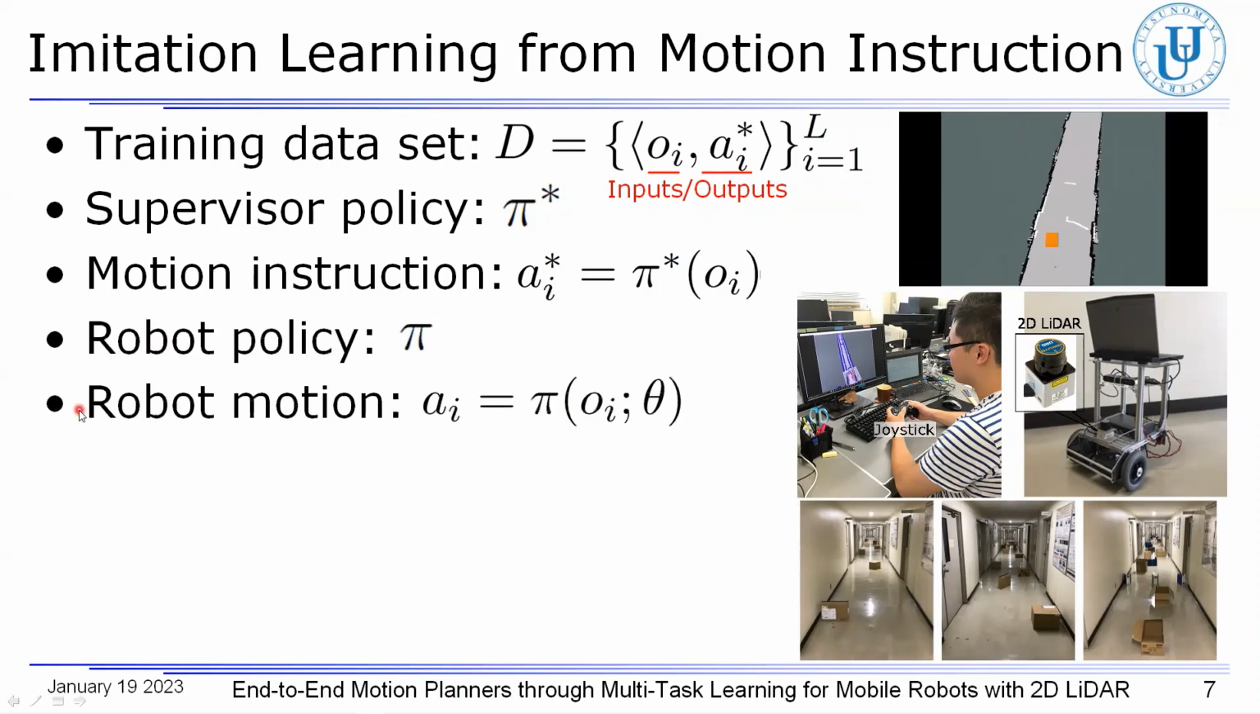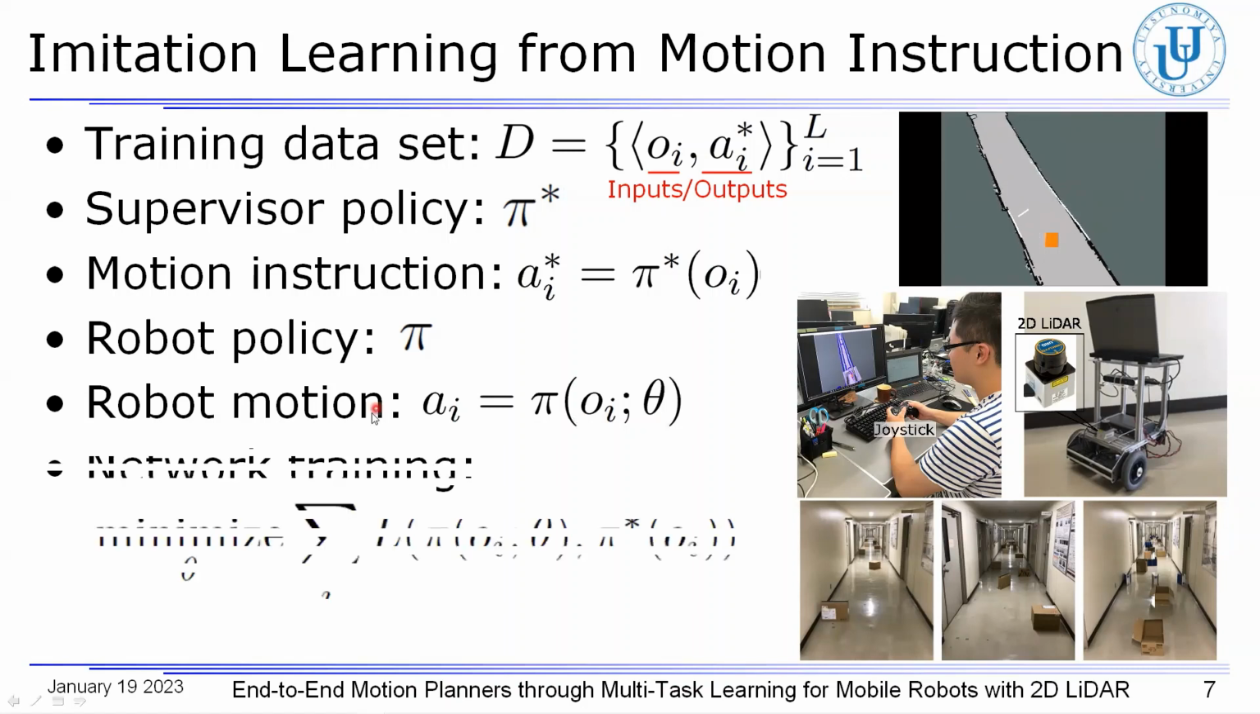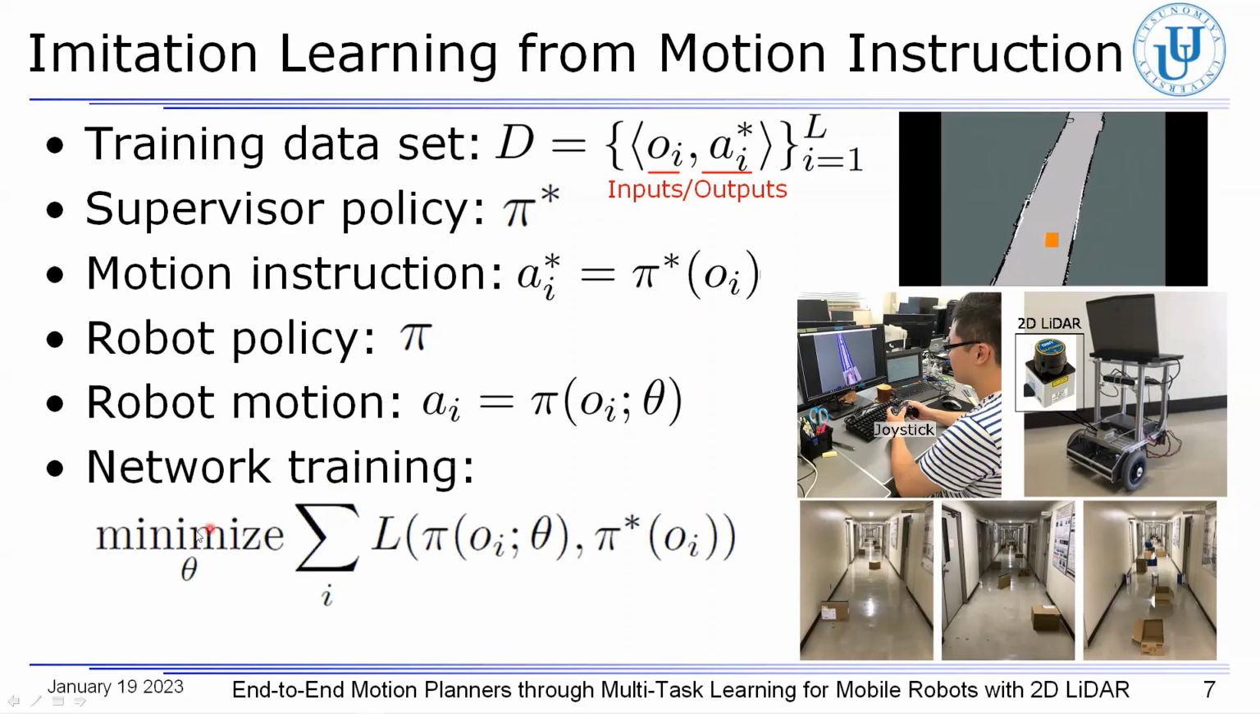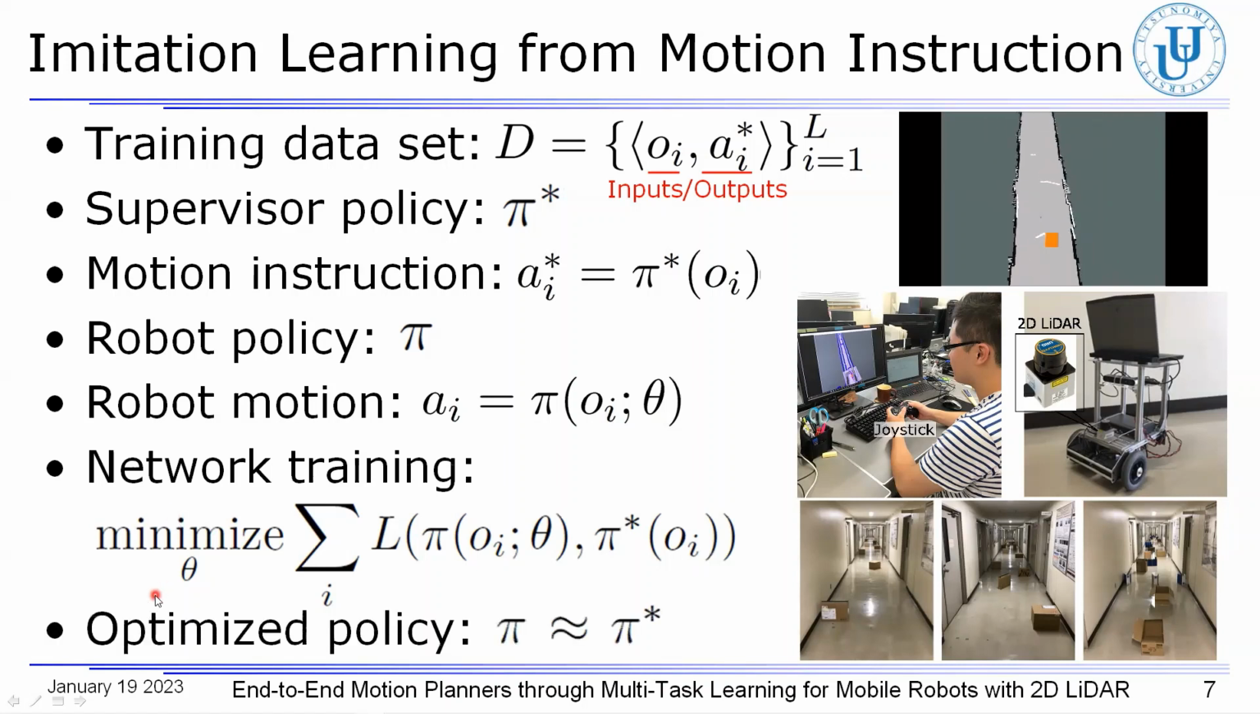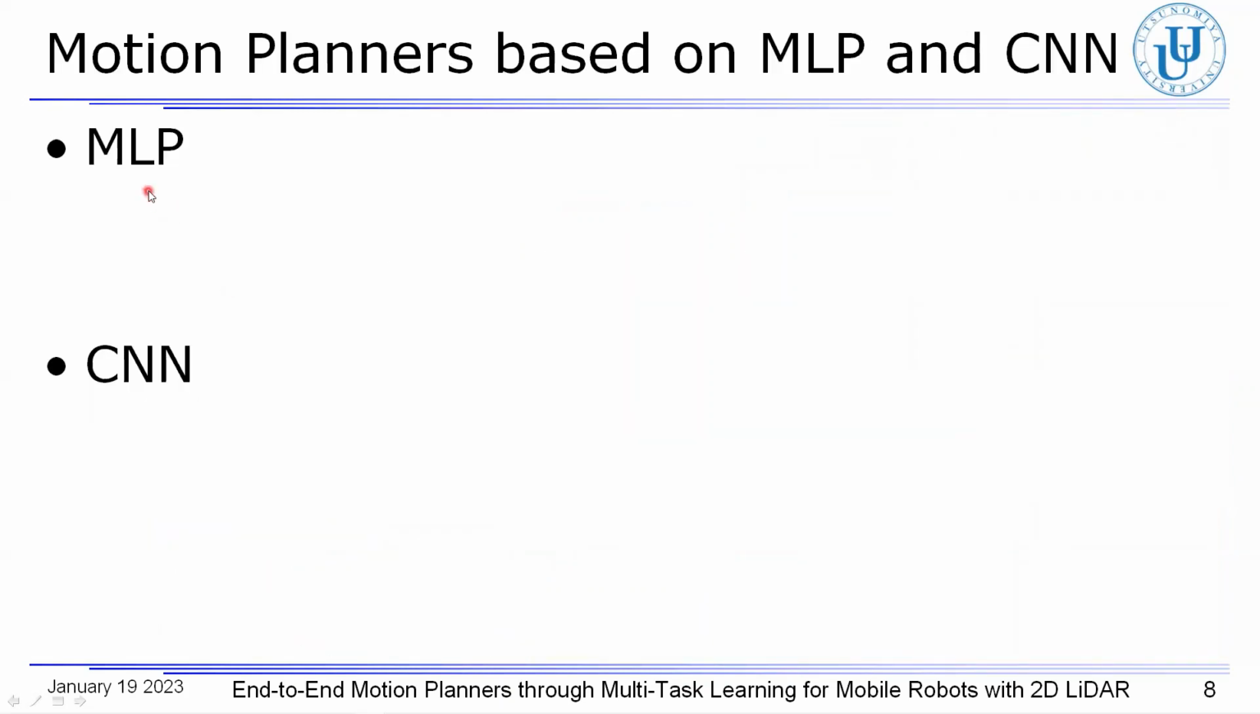On the other hand, the policy of the robot in the running phase is represented as you can see, where theta indicates network parameters. Therefore, the network is trained with the following objective function in the learning phase. By repeatedly updating the policy, it approaches the optimal. In doing so, the motion becomes increasingly similar to the ones instructed by the supervisor. Finally, this trained policy is used in the motion planner. Here we propose the motion planners based on MLP and CNN.